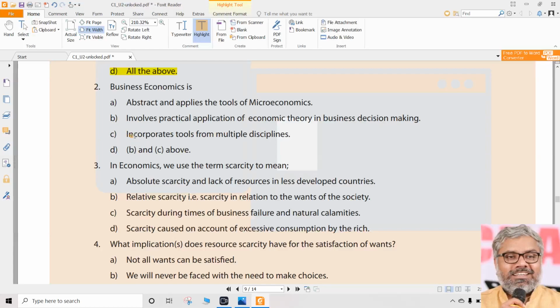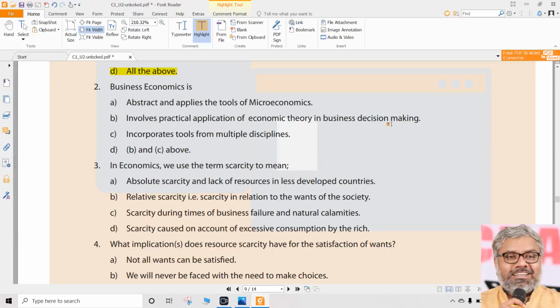Yes, B definitely looks like a correct option. C also looks like a correct option, because it incorporates the tools from multiple disciplines. Yes. So to answer this question, what you should already know are the characteristics and features of business economics, which we discussed in Unit 1 of Chapter 1, that we should have studied and remembered first.